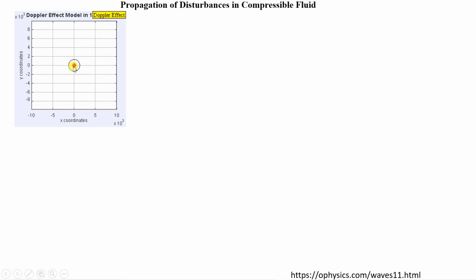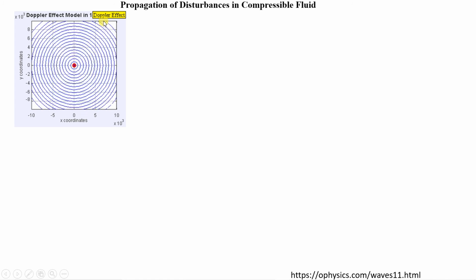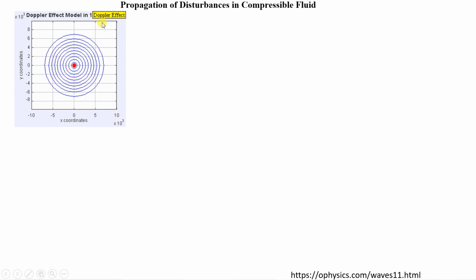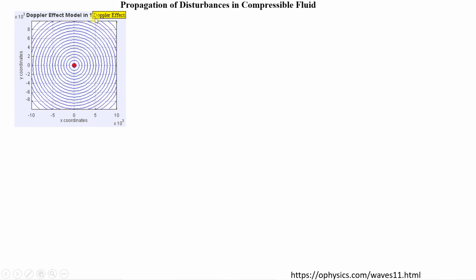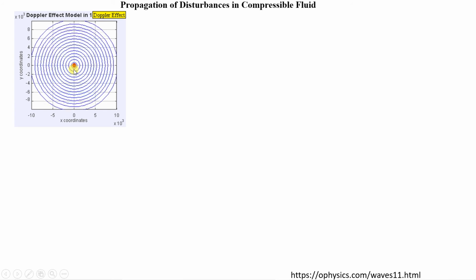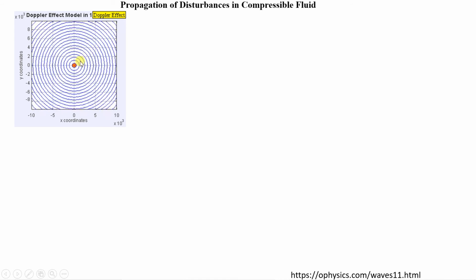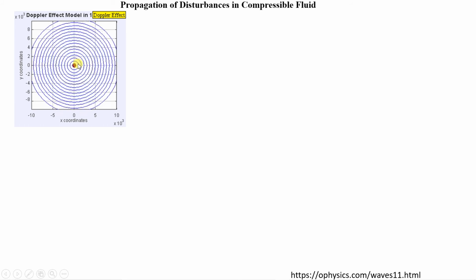Now this effect is known as the Doppler effect. Why is it known as the Doppler effect? Because it was discovered by the Austrian physicist Doppler. So the sound source is stationary, and you can see the pressure waves or elastic waves, and everything is concentric.